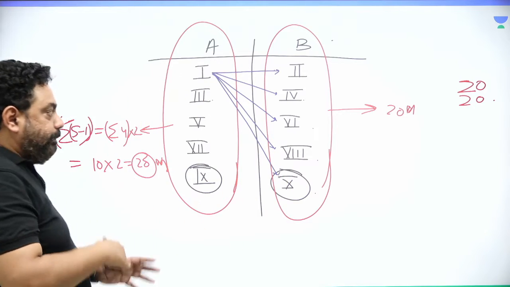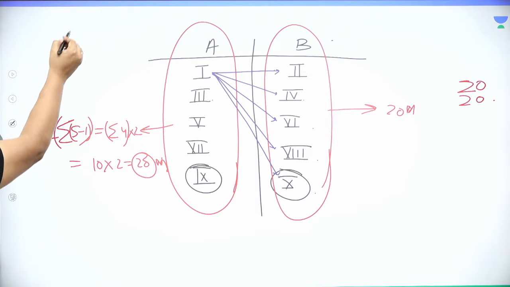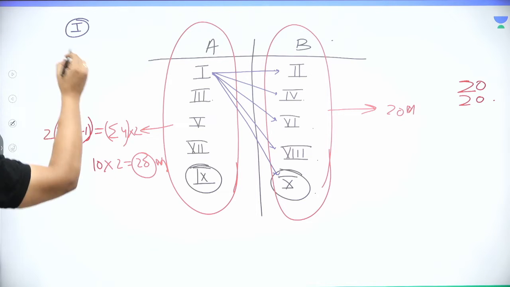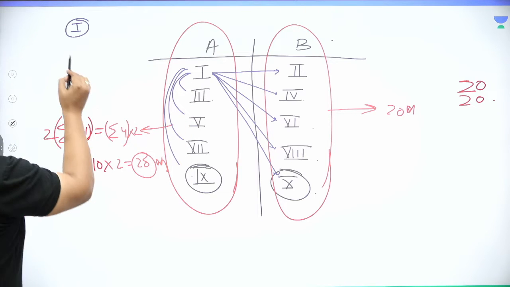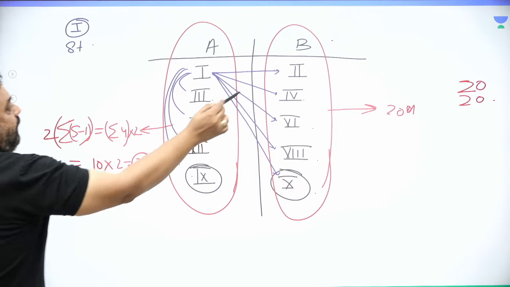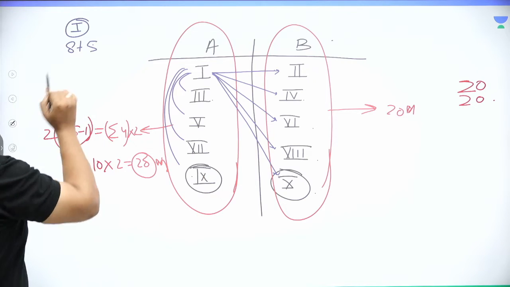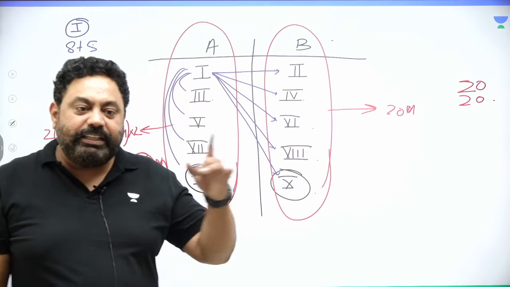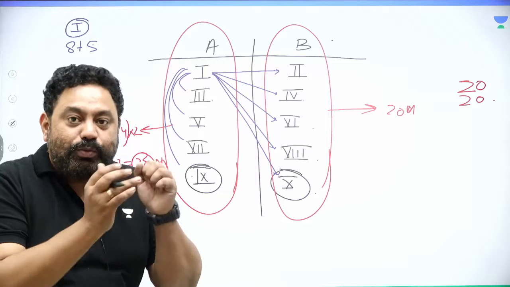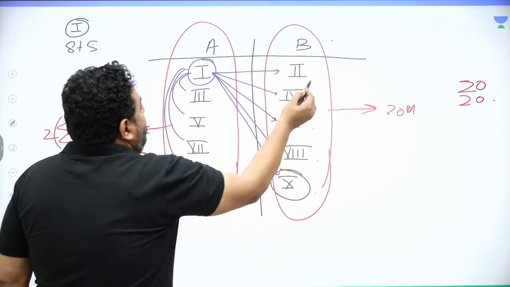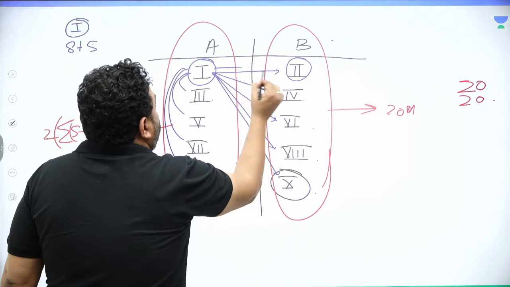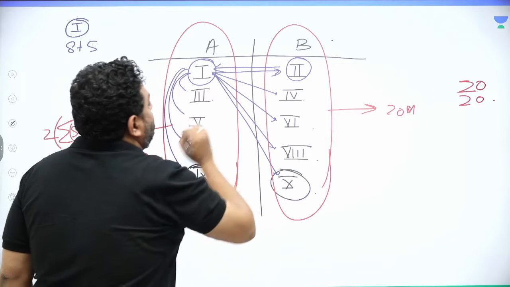Now listen, if I am talking about team 1, it has played 4 into 2, which is 8 matches over here and 5 more here, which is 13. But previously they used to play 14 matches. So what they did was, rank number 1 in group 1 and rank number 1 in group 2 would play 2 matches each.